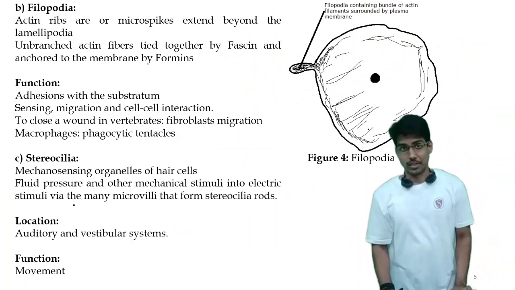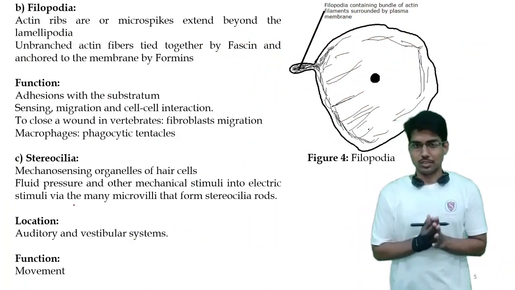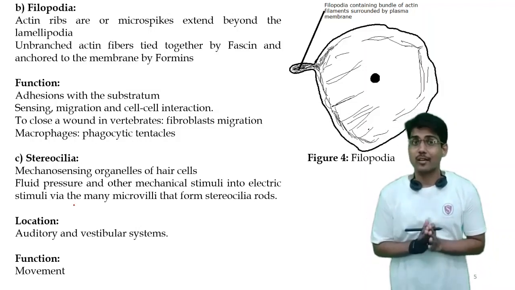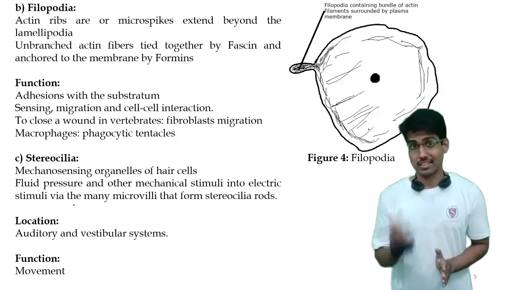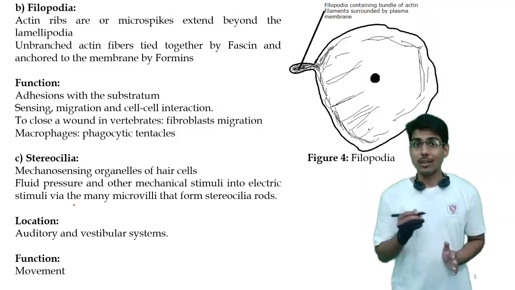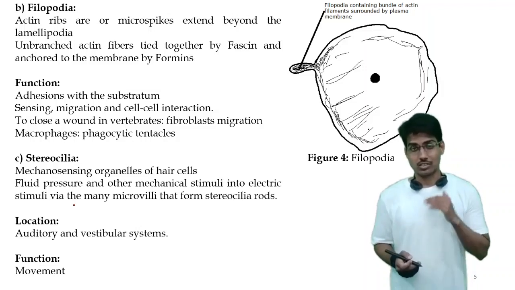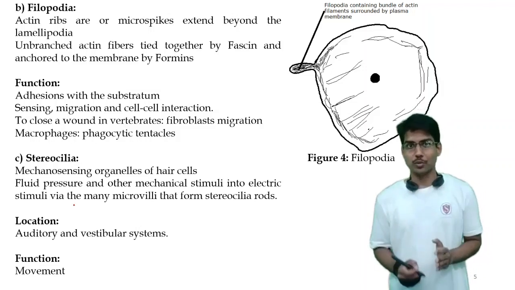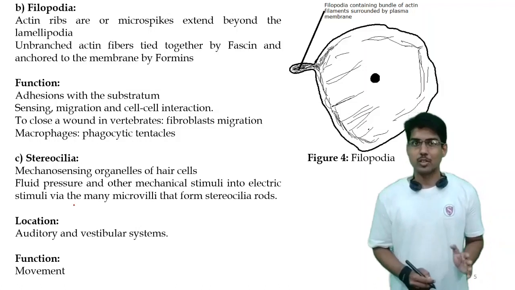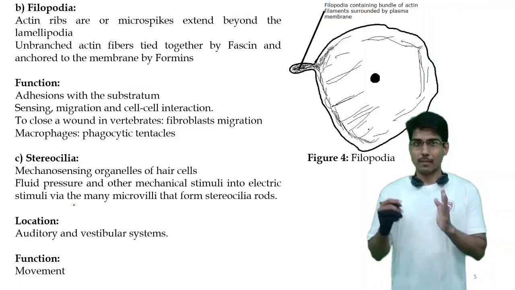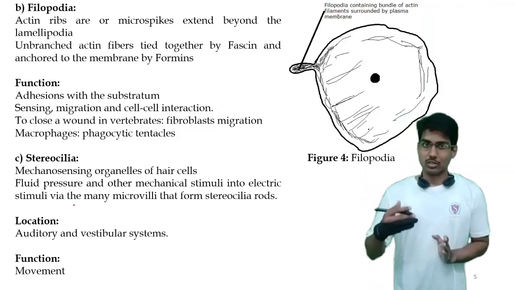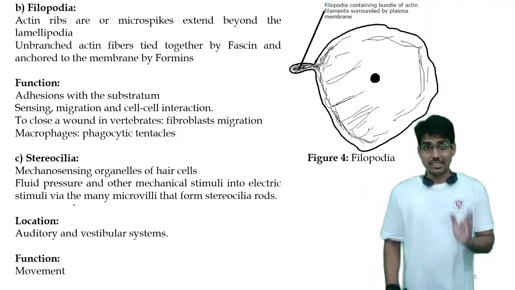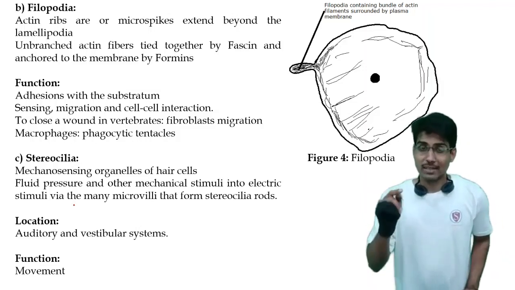Next we will see the filopodia. Although these are not very important points, once you understand how the cell moves and how the internal structure of the cell is, that will also simplify your diagram of the structure of the cell. Up to this point you know that the endoplasmic reticulum and the mitochondria are inside the cell, and the rough endoplasmic reticulum is located near the nucleus. But the positions of these organelles are fixed with the help of the cytoskeleton.